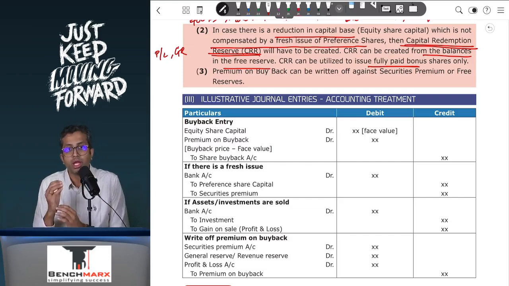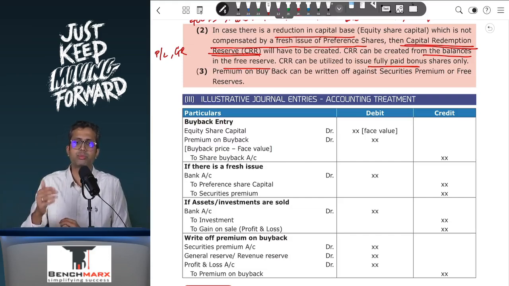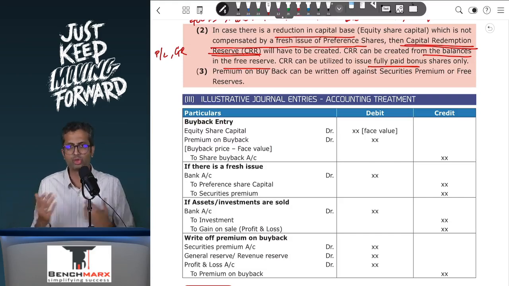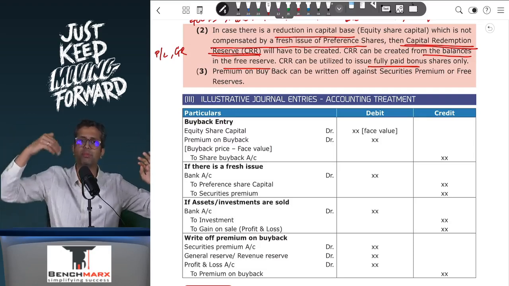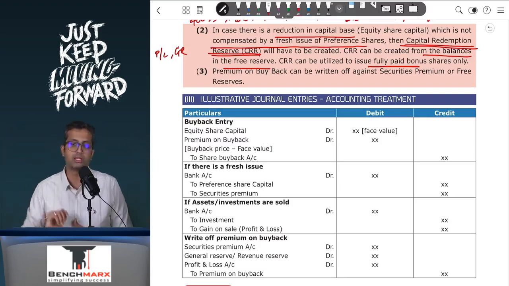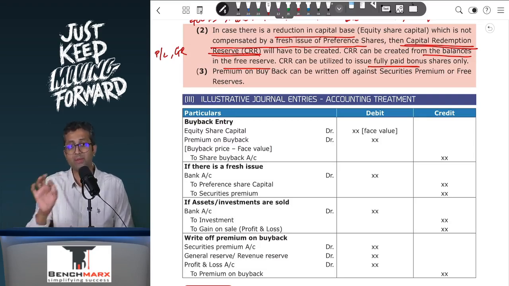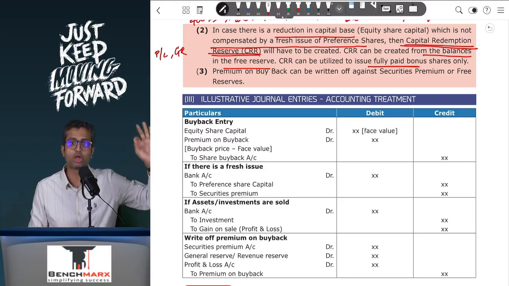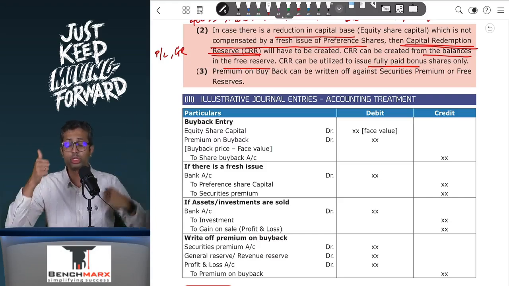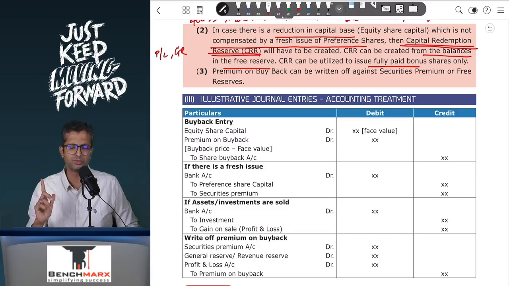Secondly, there is a buyback of equity shares, but it is not backed by new preference shares being issued, in which case the face value of the shares bought back is 10 rupees. Your capital base falls by 10 rupees, and hence there will be a hidden adjustment of general reserve account debit to CRR to the extent of 10 rupees. The thing that you will have to remember over here is, while writing off premium on buyback of equity shares, you can utilize the securities premium as well as the other free reserves.